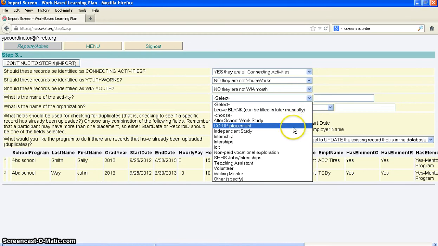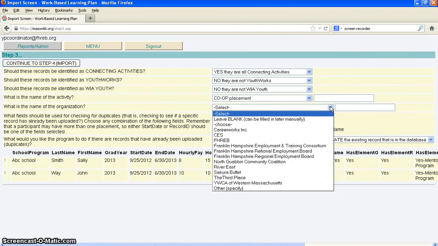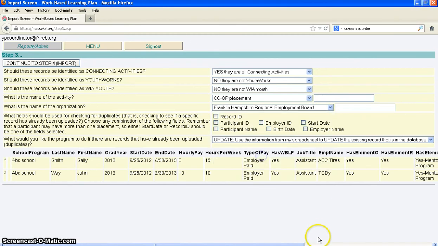And you'll see here you have a lot of different choices. Again, let's say these are co-op placements. I'm just going to put them in as co-op placements. What's the name of the organization? You get to choose that. We're here as the REB, we're here as a misspelled Regional Employment Board, and we're here as the correctly spelled Regional Employment Board.